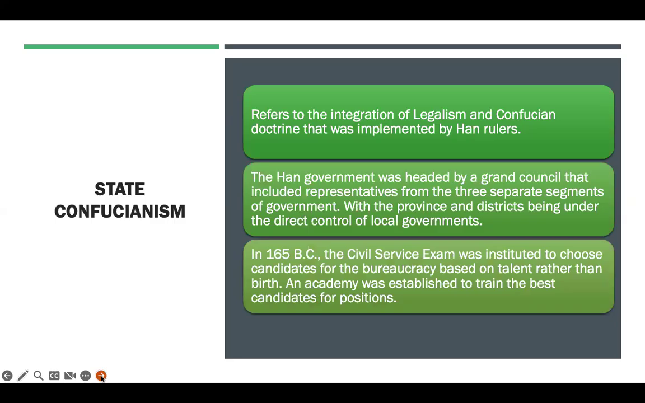So state Confucianism began to reign supreme under the Han Dynasty. The Han government was headed by a grand council. So you have representatives from three separate segments of government, and the province and districts were under direct control of local governments. So in 165, they implemented the civil service exam, and they created a school, the academy, to train the best candidates for certain positions.